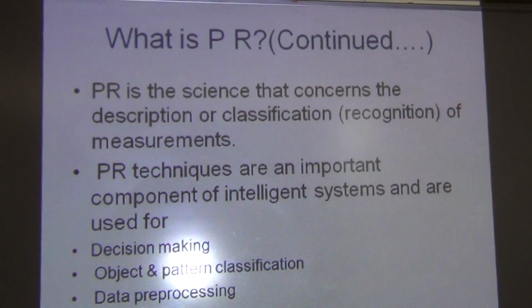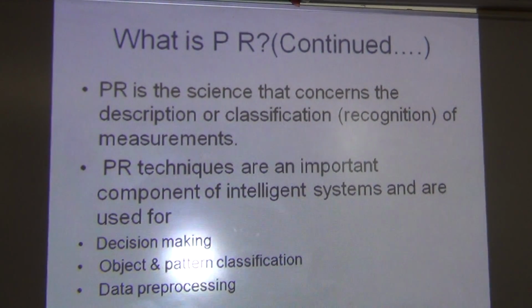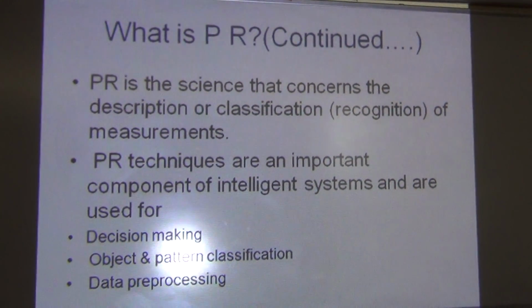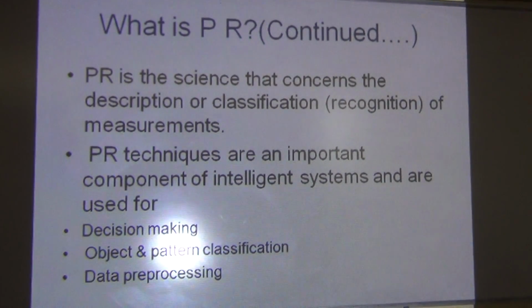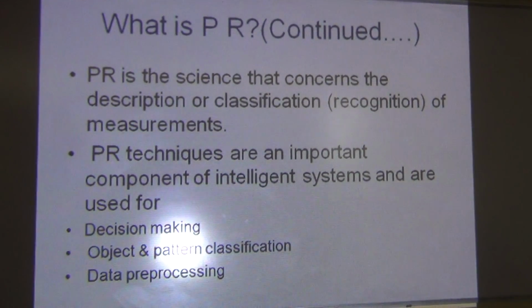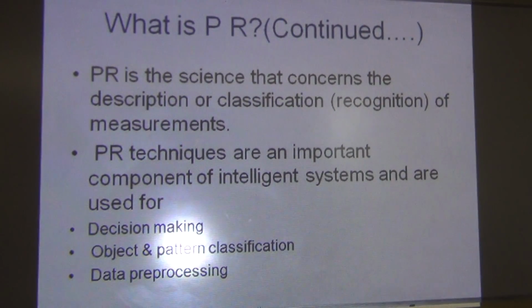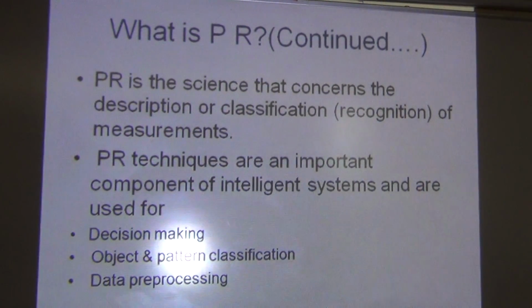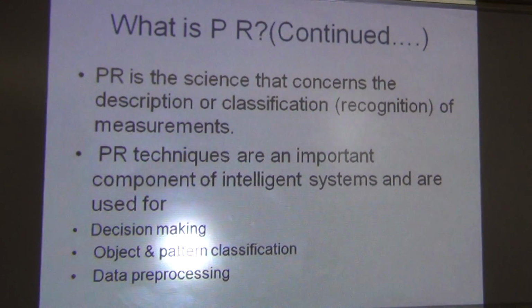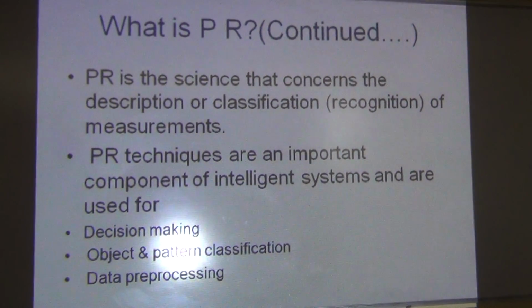PR can be said as a science that concerns the description and recognition of objects' attributes with some fixed measurements. PR techniques are very important for artificial intelligence and they are used for any decision making system, object and pattern classification, as well as data pre-processing.